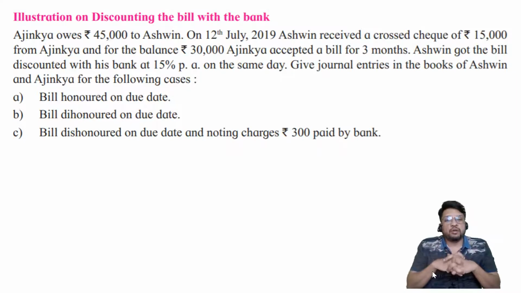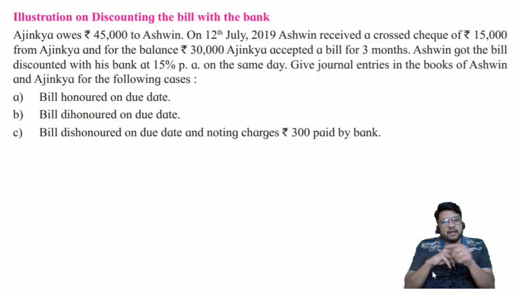Ajinkya says, no, I don't have money, but I can have money after 3 months. I think I will be in a position to earn that much money within 3 months. So at the end of 3 months, I will pay you. Ashwin is saying, I am ready to wait for 3 months. You are my good friend. You are my loyal customer, regular customer. I am ready to wait for you, but I don't want to wait as it is.